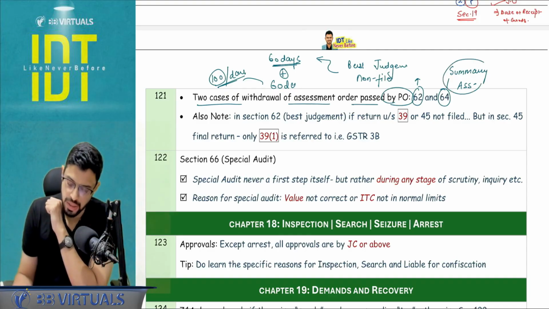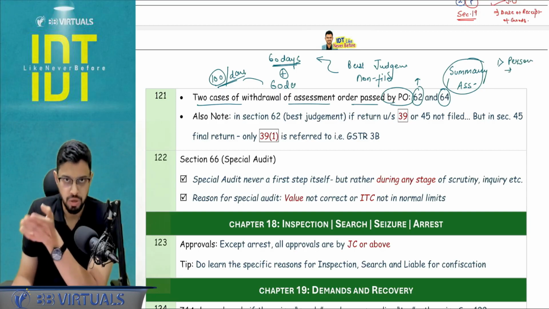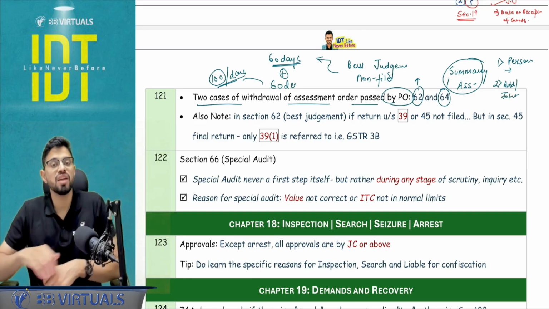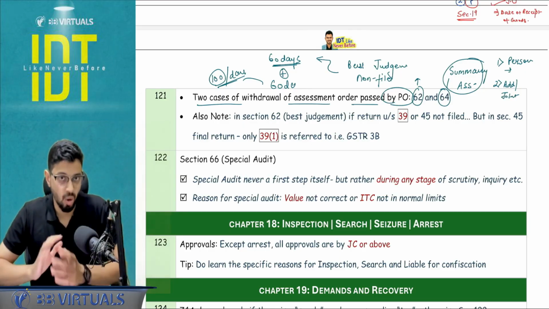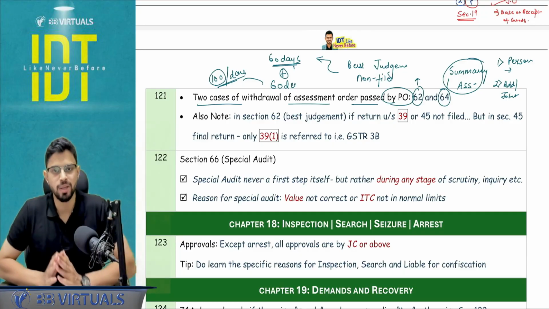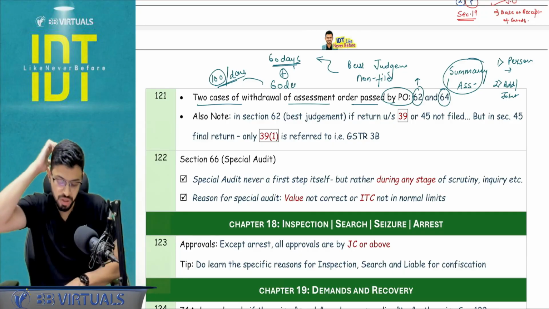And in section number 64, the withdrawal happens in two cases. Case number 1, where the person against whom the application is filed files an application, okay, within 30 days of the order, then the withdrawal is possible. And in case number 2, the authority, here the authority covered is additional commissioner or joint commissioner, if they feel this particular order is erroneous, and instead they can go under section number 74A. So these are the two cases of withdrawal. Sometimes a direct question is asked.